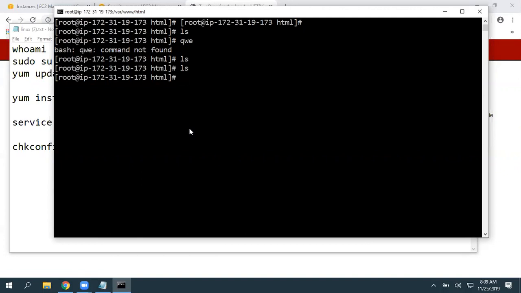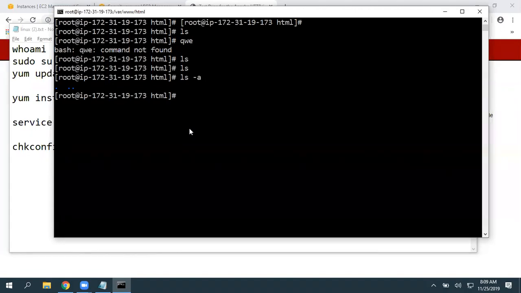Again, I am suspecting we may have some hidden directories here, right? If you want to view that, give ls space -a, to list everything, including hidden directories. Click on enter. It's showing dot and dot dot. Dot means current directory, dot dot means previous directory. So if you want to go back, give cd space dot dot.